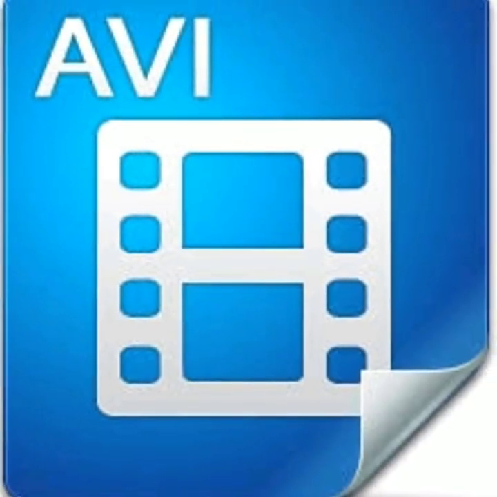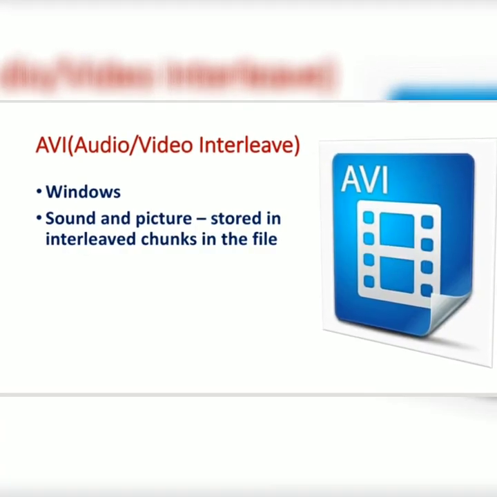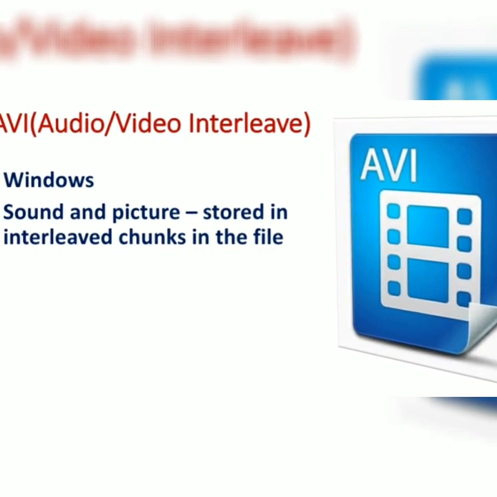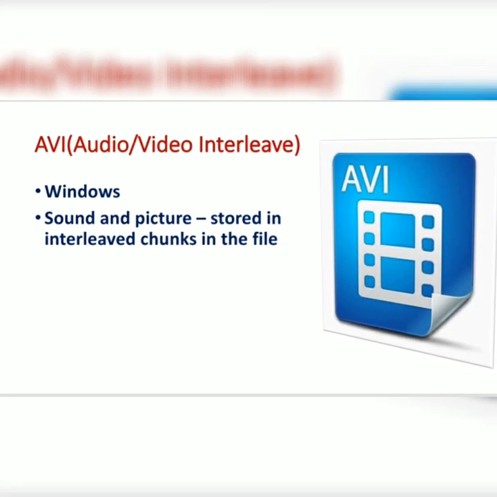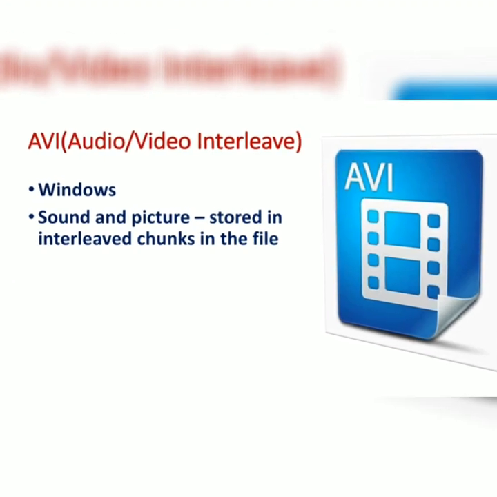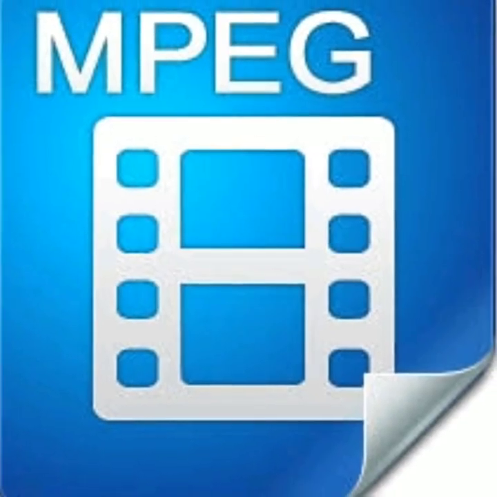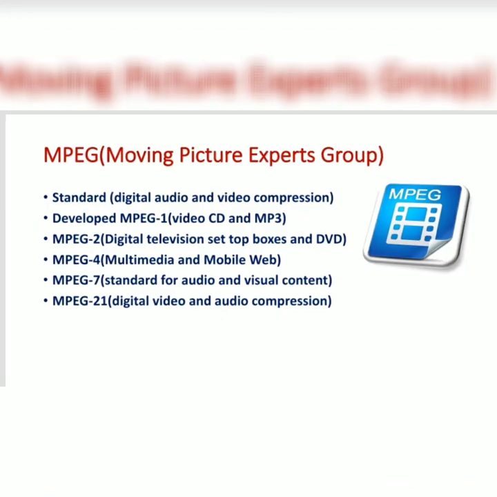Now we'll see the first type of video file format, that is AVI, audio video interleave. So this type of file format was developed by Windows. In this type of file the sound and pictures are stored in interleaved chunks in the file. So you might have noticed in television we can see this AVI file format. The next type of digital video format is MPEG, that is Moving Picture Experts Group.